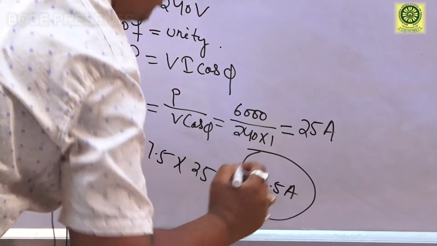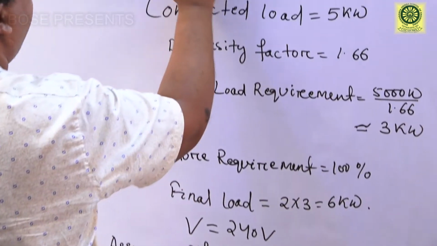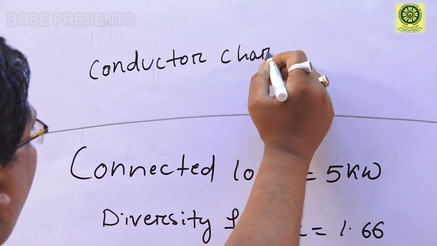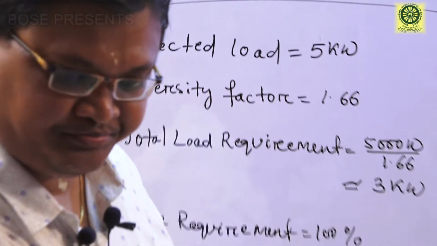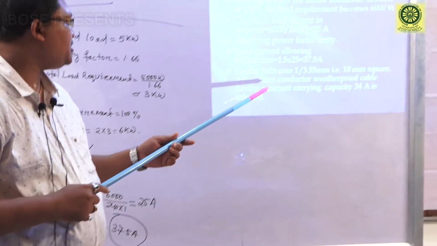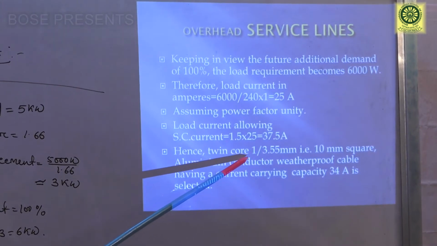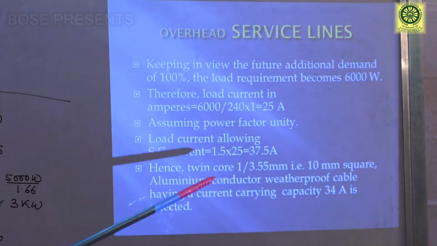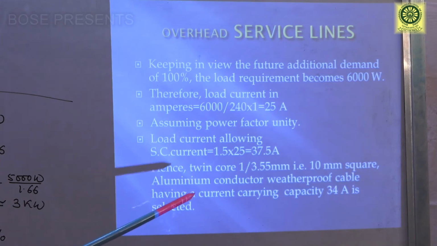After getting this value, we go to the conductor chart. From the chart, for this current the conductor size is 1 by 3.5 mm, that is single core 3.5 mm diameter, or 10 mm square aluminum conductor weatherproof cable, which should be preferred for this connection.